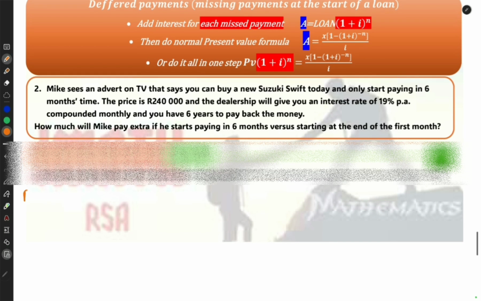So we can make the list. We know the loan needs to be 240,000. We are going to work out X. We know i is going to be 19% compounded monthly. And the time frame they give me is 6 years. So 6 times 12 equals 72. So I can just fill that into the present value formula and work out what X is.